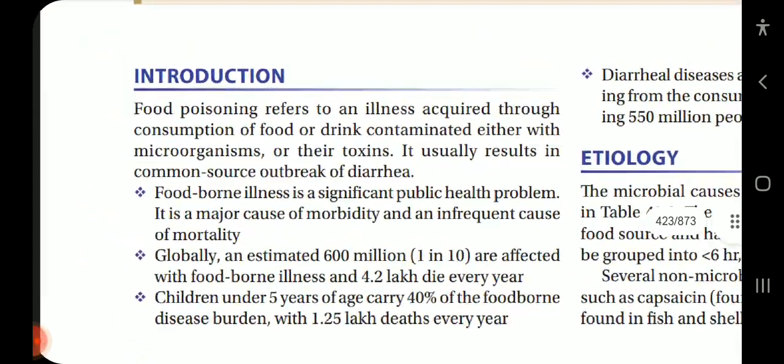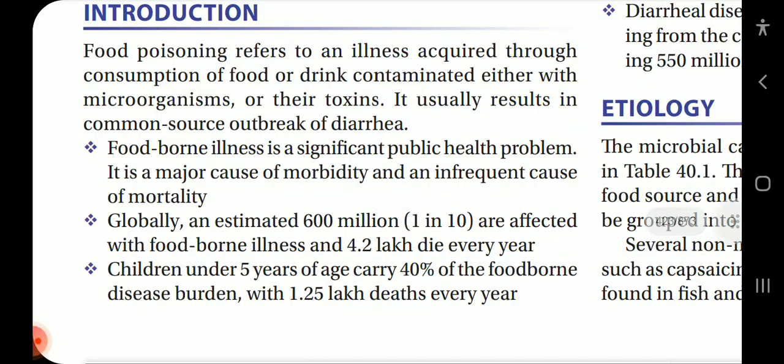Introduction. Food poisoning refers to an illness acquired through consumption of food or drink contaminated either with microorganisms or their toxins. It usually results in common source outbreak of diarrhea. Foodborne illness is a significant public health problem. It is a major cause of morbidity and an infrequent cause of mortality.